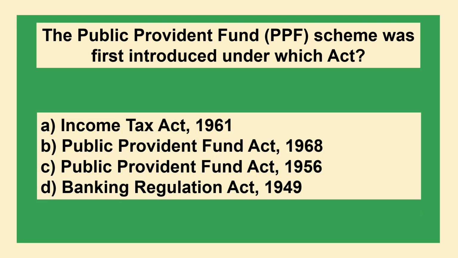The Public Provident Fund scheme was first introduced under which Act? Option A Income Tax Act 1961, Option B Public Provident Fund Act 1968, Option C Public Provident Fund Act 1956, Option D Banking Regulation Act 1949.